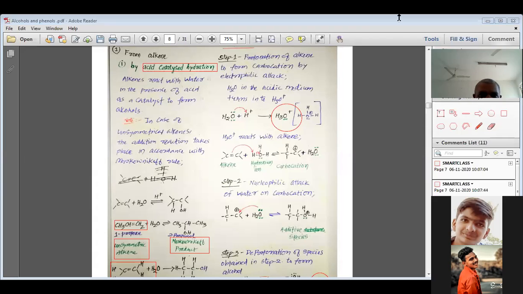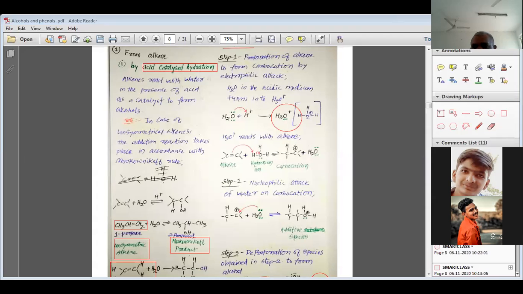Please learn this mechanism, because this mechanism is frequently asked in the board exam, and it is very important that you learn all the mechanisms involved in our syllabus. So please keep learning this mechanism.